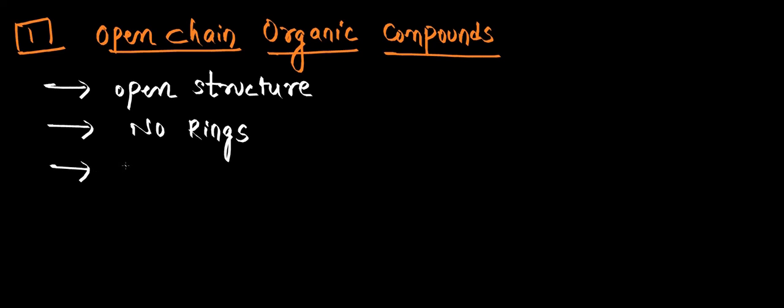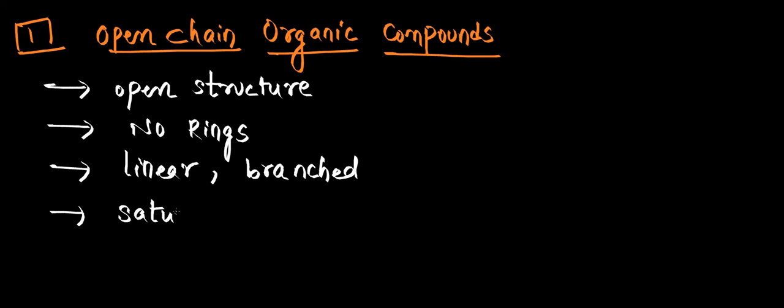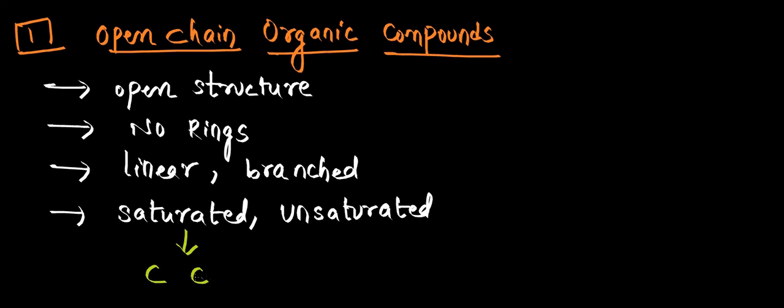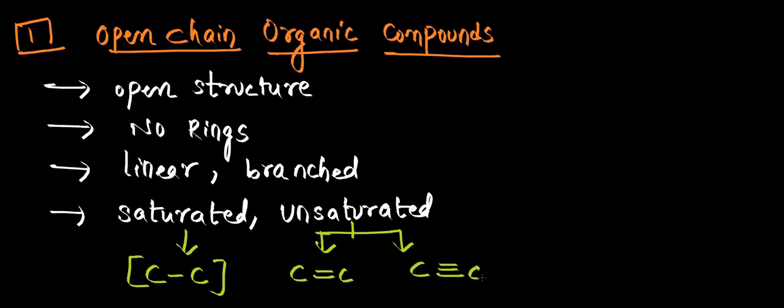And these open structures may include linear structures, also branched structures. It must be open, that's it, okay? It can be linear, it can be branched. And it may be saturated or it may be unsaturated. Like in the open compounds, carbon to carbon, it may have single bond, or even we may observe double or triple bonds also. Saturated means what? Carbon to carbon we observe single bond. Unsaturated means there are two possibilities, carbon to carbon double bond and carbon to carbon triple bond. It can be any of these, both come under unsaturated.